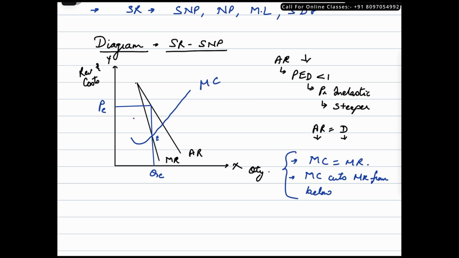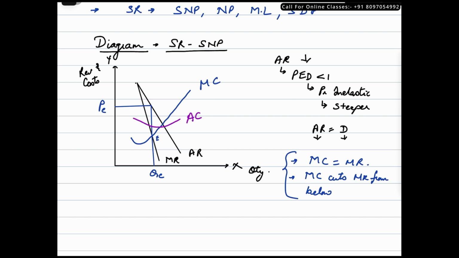So let's say this is the average cost curve that we are making, okay? This is the average cost curve. Now this average cost curve is intersecting the marginal cost curve over here and we see that average cost is at its minimum at this point. Now to identify whether the producer is earning profits or incurring losses, we need to see what is his total cost at the equilibrium quantity, okay? So now here if we see, this is the price, correct? That means this entire segment here is the total price at which QE quantity is being sold, correct?